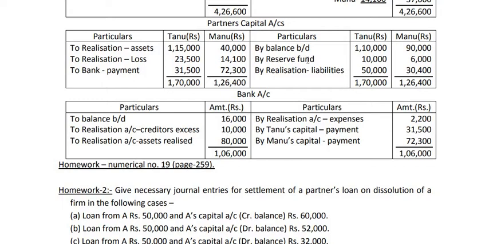After that we have to transfer this reserve fund. Reserve fund will be transferred to capital in their old ratio and the ratio is 5:3. So reserve fund is 16,000, that is divided in the ratio 5:3 as 10,000 and 6,000. After that we have to write the bank balance here. So to balance b/d 16,000. This is given in the balance sheet asset side.